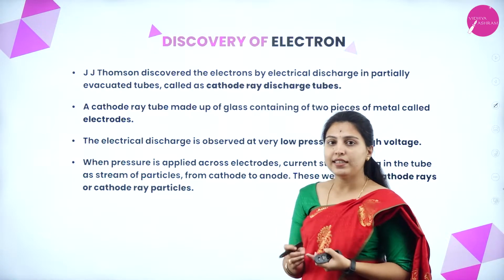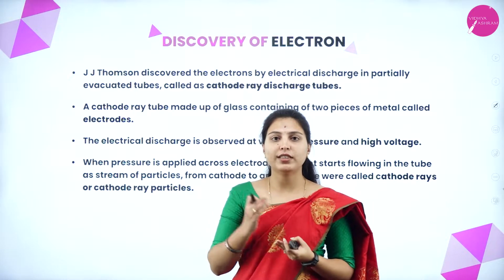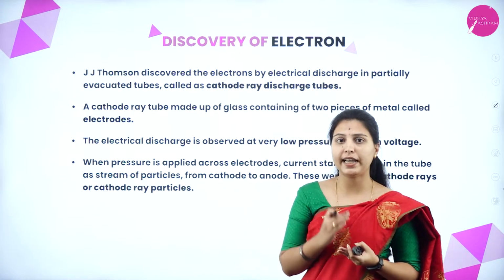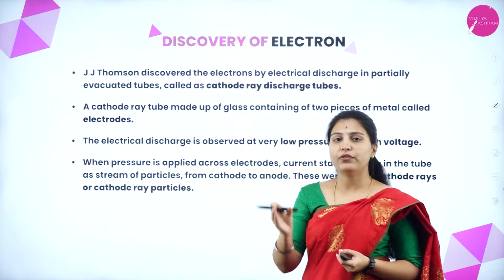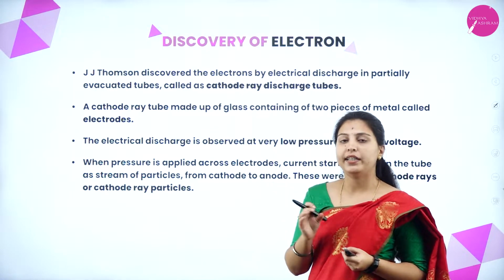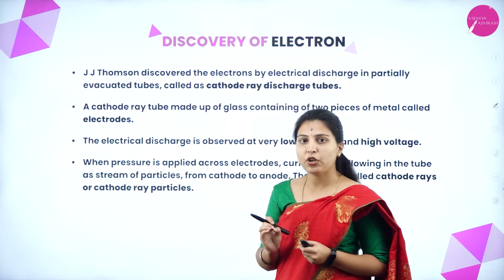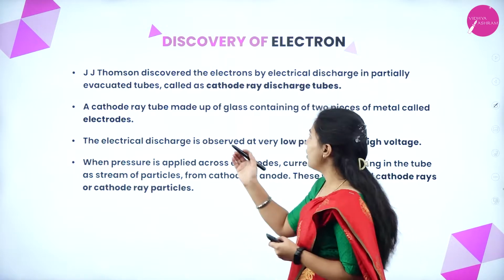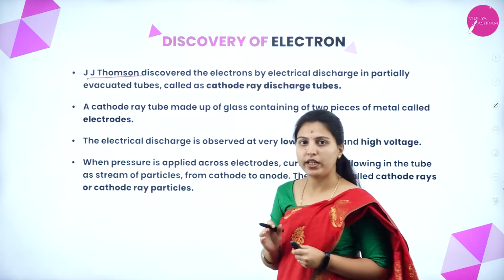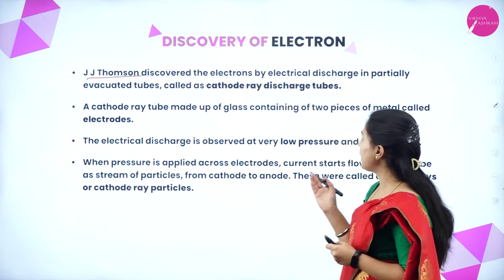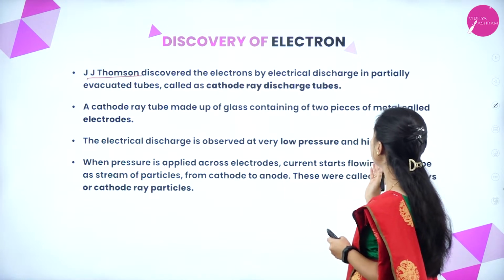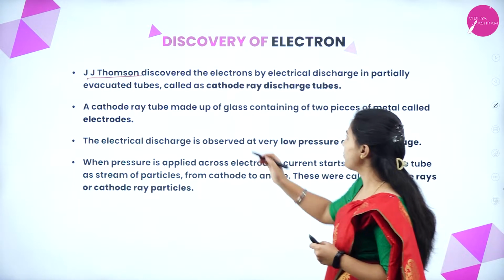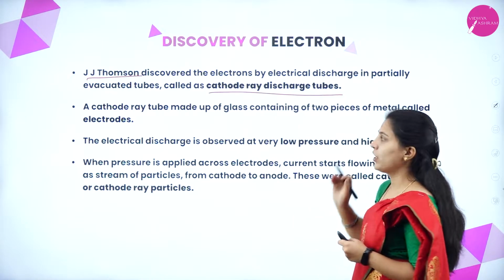In the discovery of electron, before this, gases conduct electricity with the help of high potential and low pressure. And this phenomenon was brought out by J.J. Thomson. J.J. Thomson discovered the electrons by electrical discharge in partially evacuated tubes called cathode ray discharge tubes.